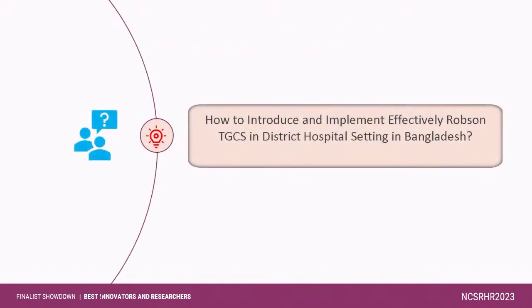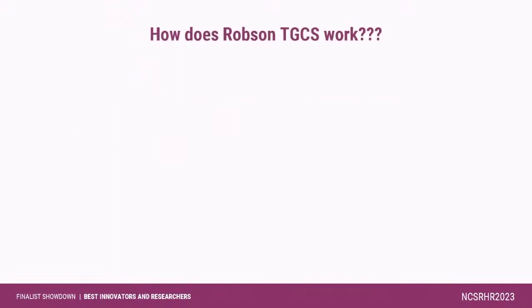So how does Robson 10 group classification work? First of all, we have to introduce Robson 10 group classification. Then data quality has to be available before implementing Robson 10 group classification. And finally, develop a strategy to optimize C-section.